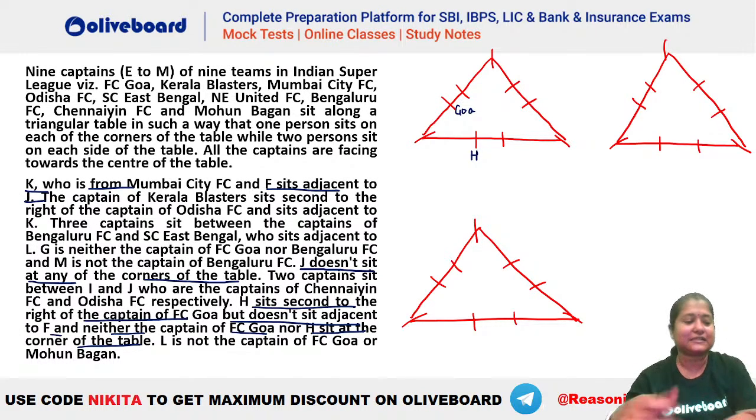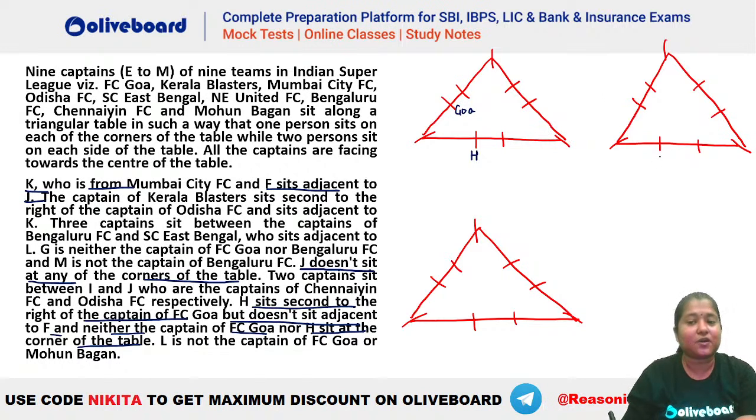Okay, let's again have this question, right? So you can see we have placed your H and Goa. Now we have to place your J. J does not sit at any of the corners of the table. So that means J has to be along a side and he has to be a neighbor of K and F here. So where can we have your J?